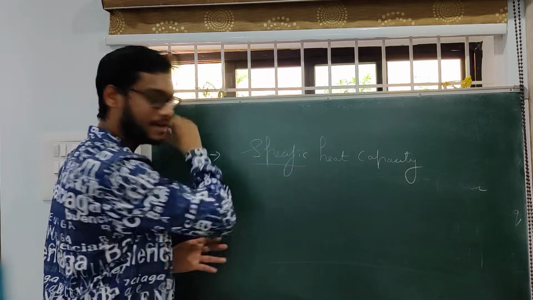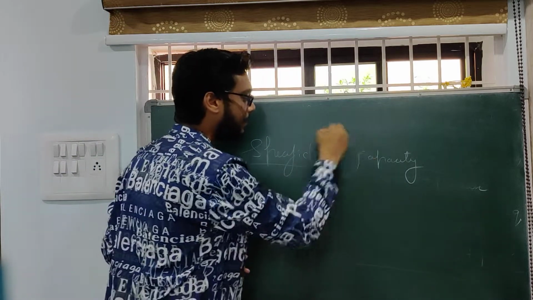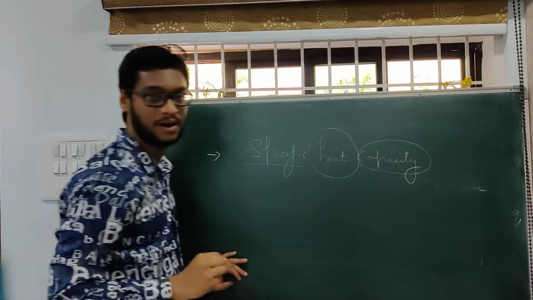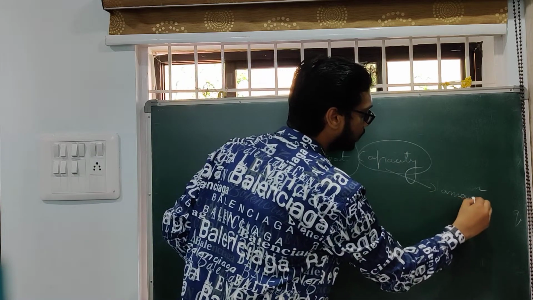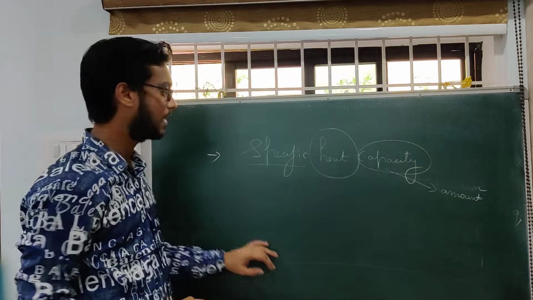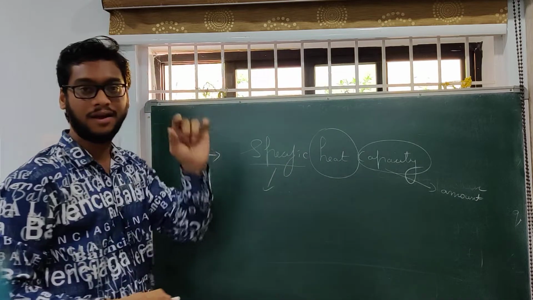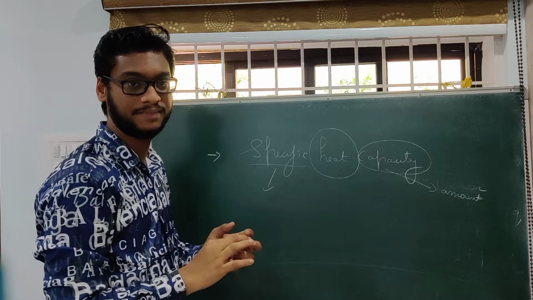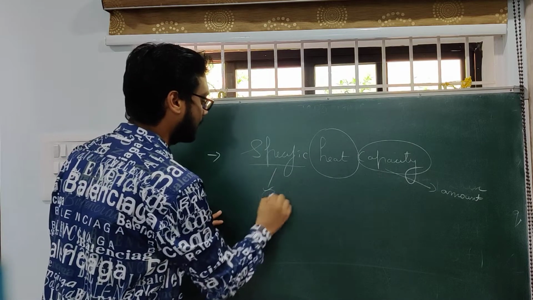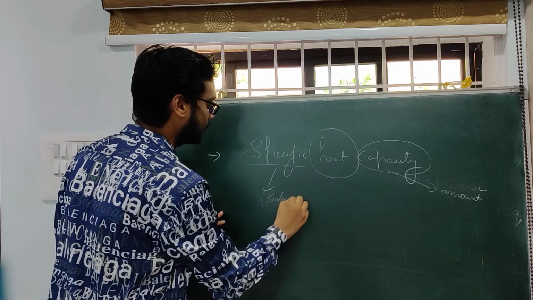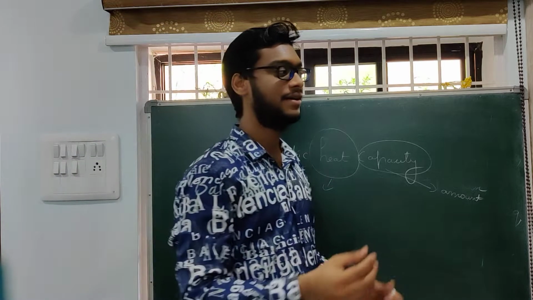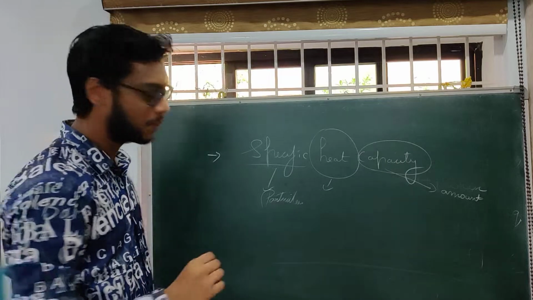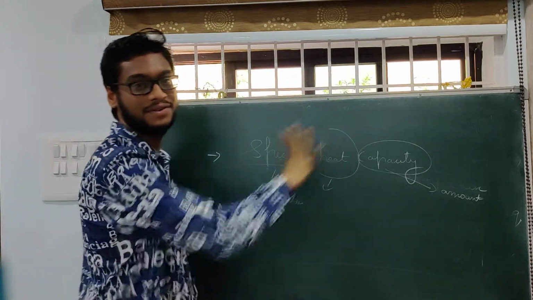Capacity is nothing but amount, simple, right? Specific is, we know, the particular one, right? So let us take particular. Heat we know, right, the changes, the degree of hotness and coolness. Now let us make a definition for this.